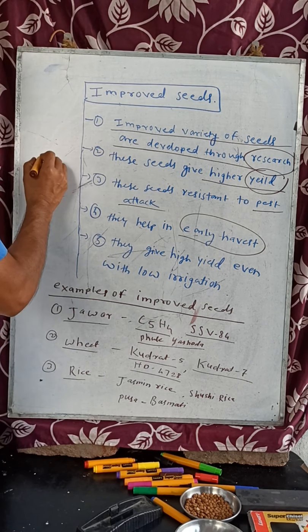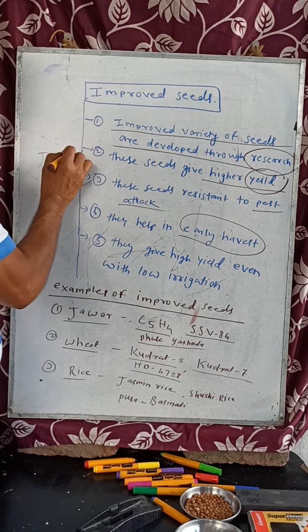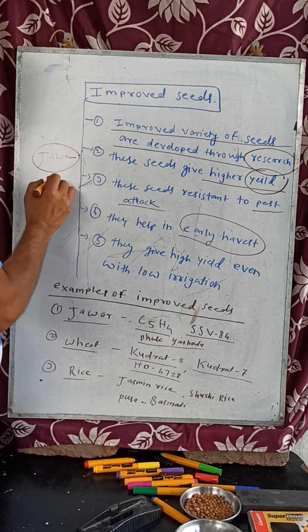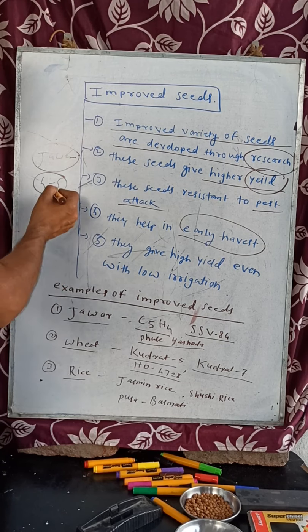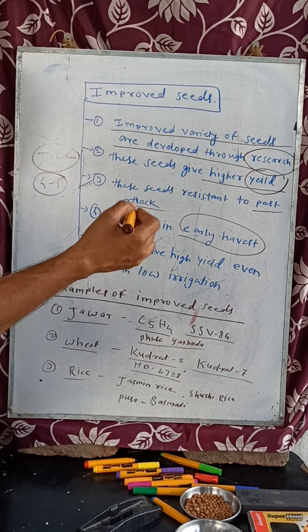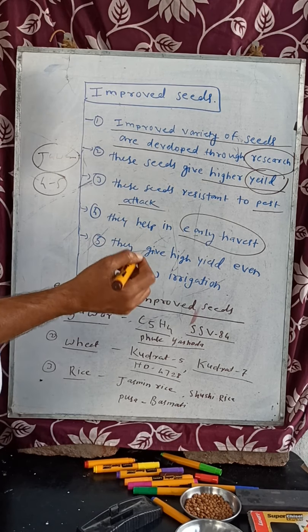Suppose you sow the seeds of jawar. The duration of this crop is a minimum of 4 to 5 months. After 4 to 5 months, we have to harvest it. Then some crops have a 6-month duration, and some crops have a duration of 2 months.